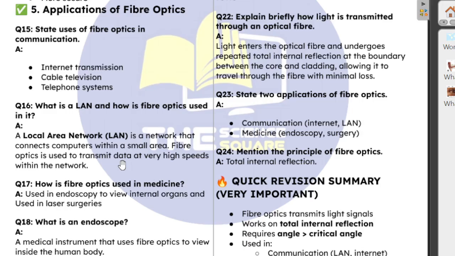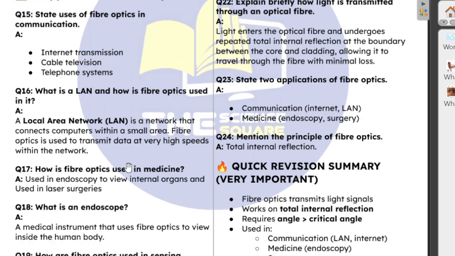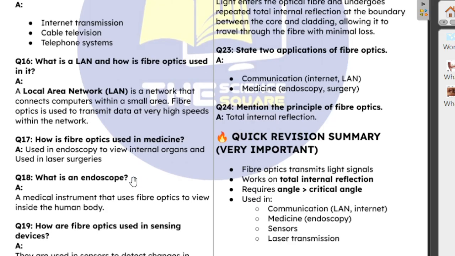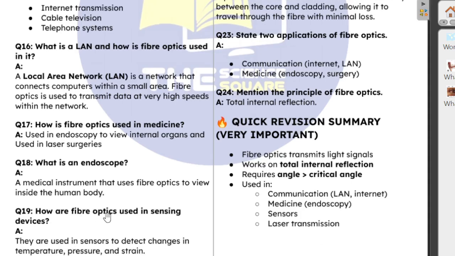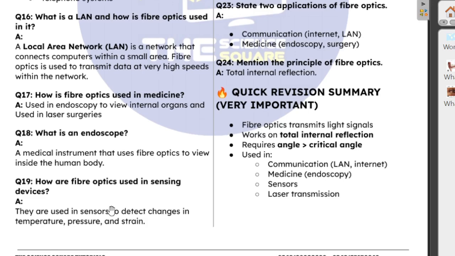They don't use ordinary light because of the generation of heat, which can damage tissues. So fiber optics are used because their intensity can be controlled and they are not as hot as normal light. So they are good for surgery and are used for viewing internal organs and also for laser surgery. So what's an endoscope? A medical instrument that uses fiber optics to view inside of the body, as I've explained before.